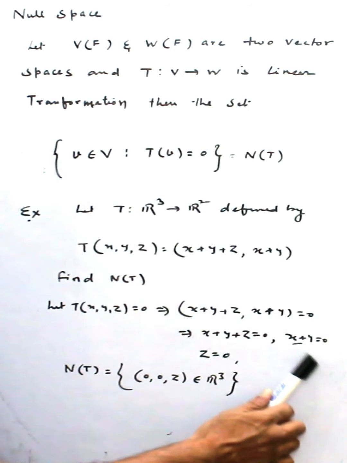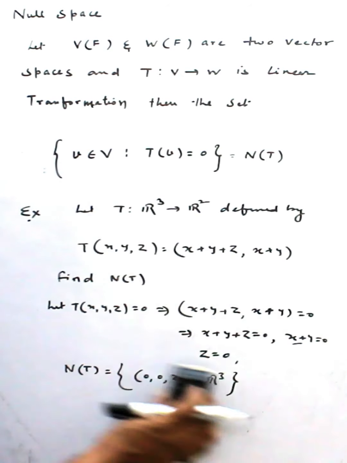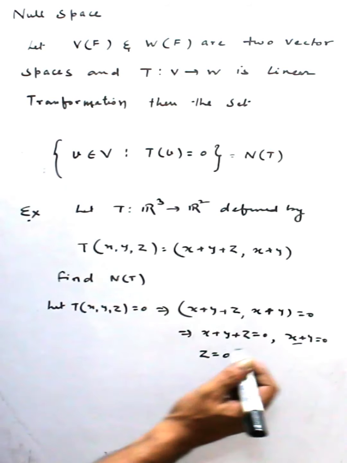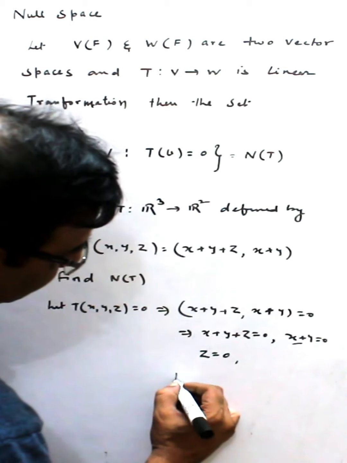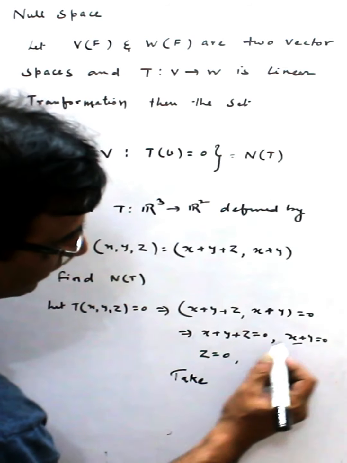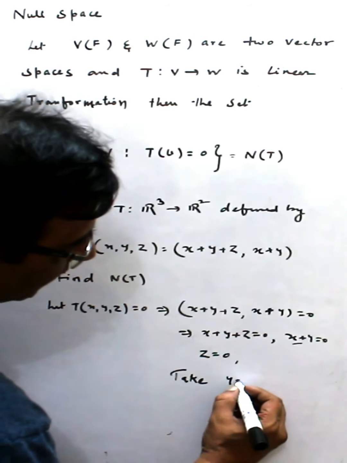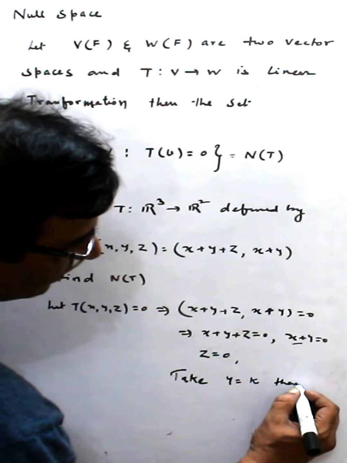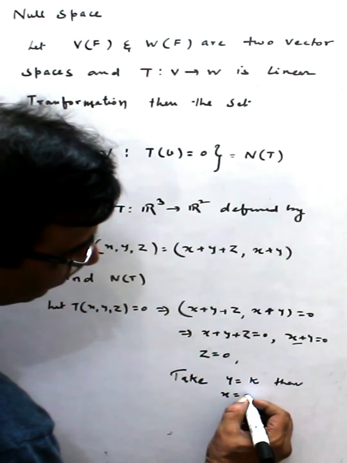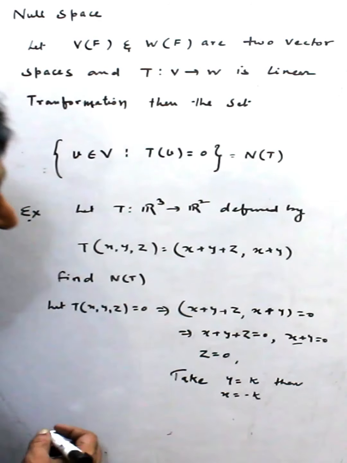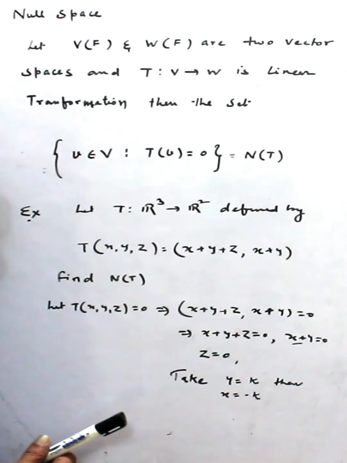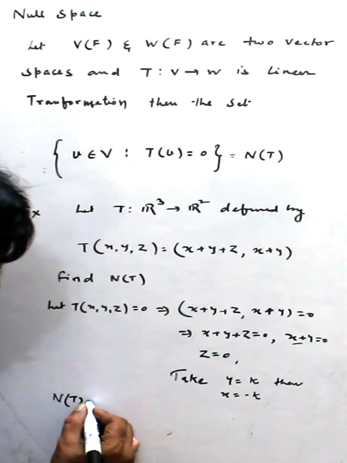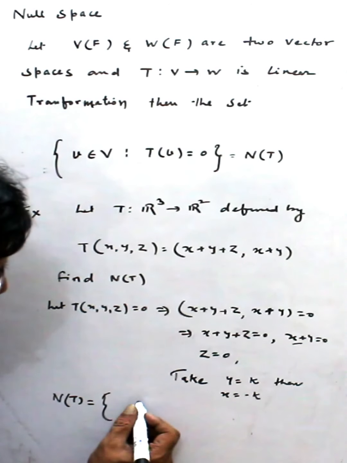This value I put, z is 0, and from here what happens? In this line, the values of x and y are infinite. What is the solution of this equation? y is equal to k, then x is equal to minus k. That means N(T) contains which type of vector?